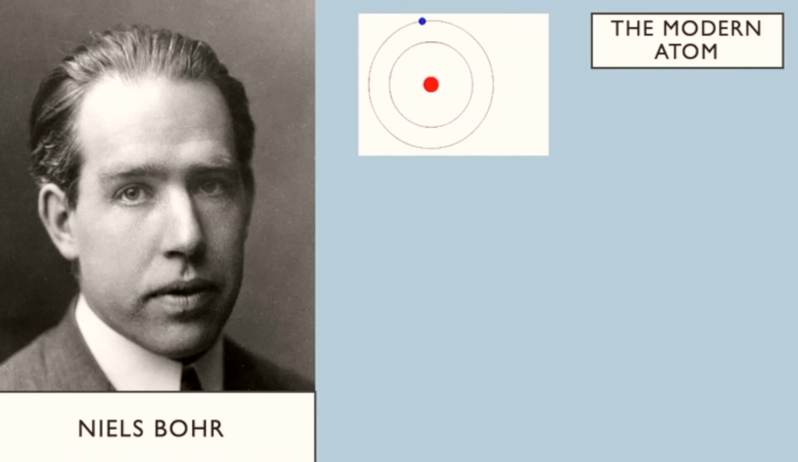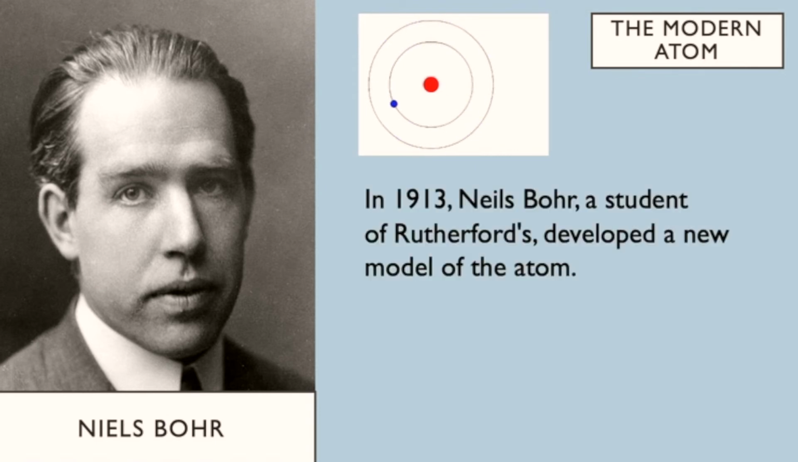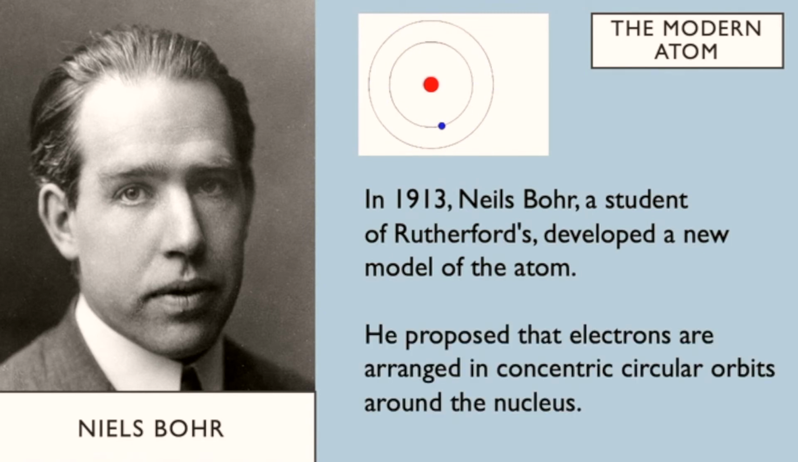So that wasn't the end of the story of the atom. We now move on to the modern atom. Niels Henrik David Bohr was a Danish physicist born in 1885. He was a student of Rutherford's and developed a new model of the atom. He proposed that electrons are arranged in concentric circular orbits around the nucleus.